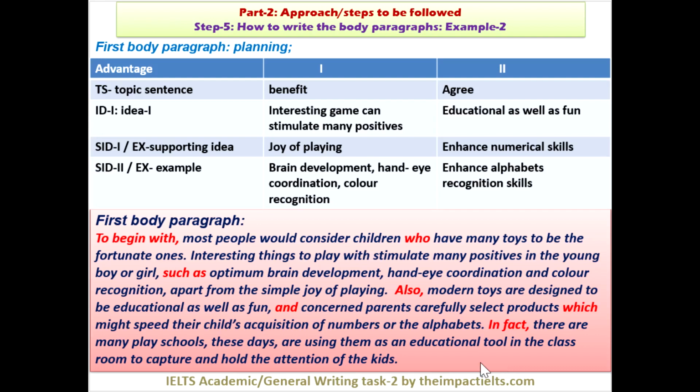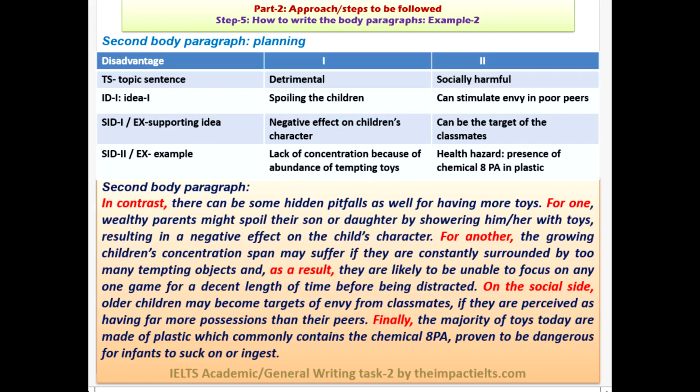So that was the first paragraph. Now I'll talk about disadvantages. The first thing you can use is "in contrast," which I use when we are talking about something opposite. Now, what are the disadvantages? It spoils the children, I'm saying. How? Because of a negative effect on the character. Again, how? Lack of concentration because of an abundance of tempting toys.